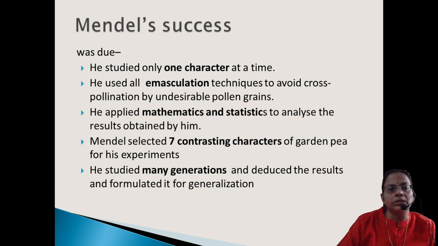Then the last one: he didn't stop with one generation alone. He studied the F1 generation and the F2 generation, and he deduced and formulated all his findings and assumptions, and put them in the form of a generalized pattern in the paper. But even then he didn't propose any laws. It was his successors who later found out and honored him, and they formulated 3 laws, which were later named Mendel's laws.